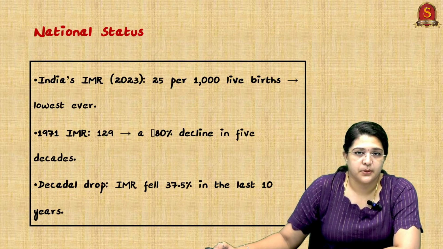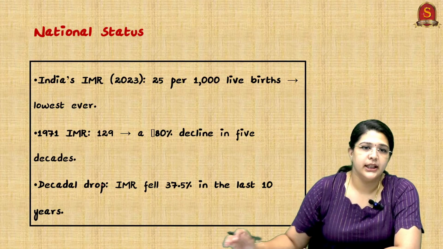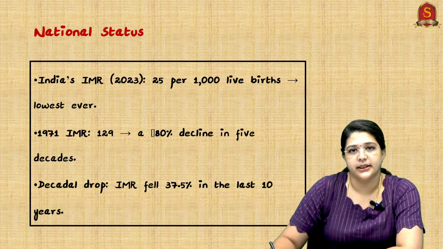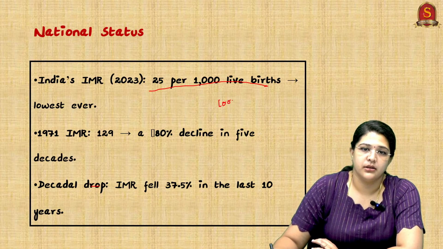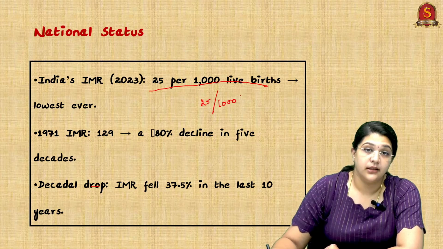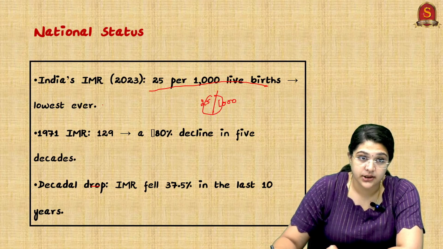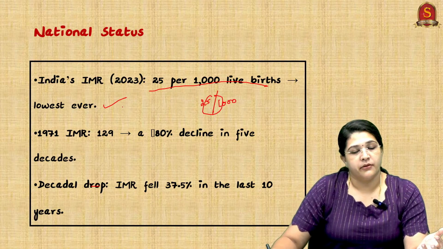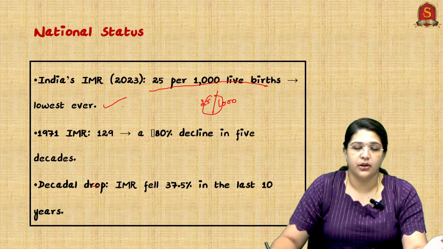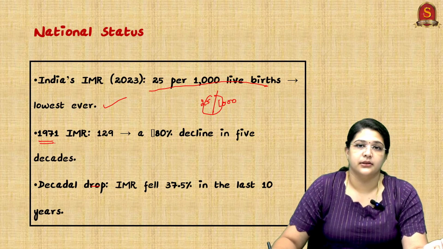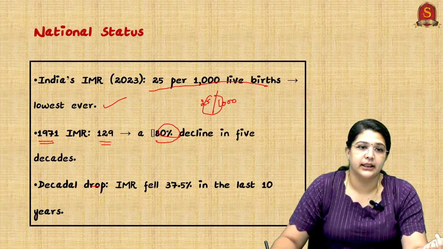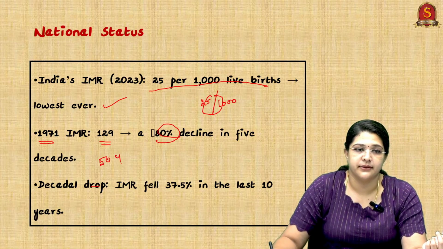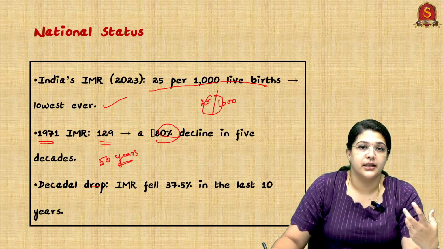What is the national status right now? India's infant mortality rate in 2023 is 25 per 1000 live births, which means when 1000 children are born, 25 children are losing their life. This 25 is not a small number, but historically we have reached the lowest. In 1971 the infant mortality rate was 129, so approximately 80% of decline in 5 decades. 5 decades is 50 years.